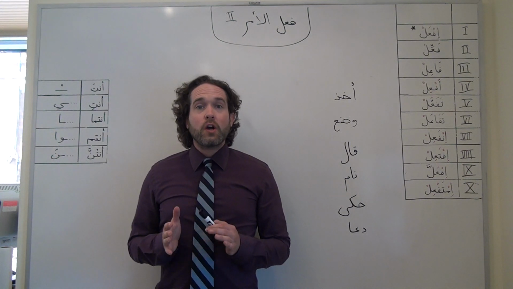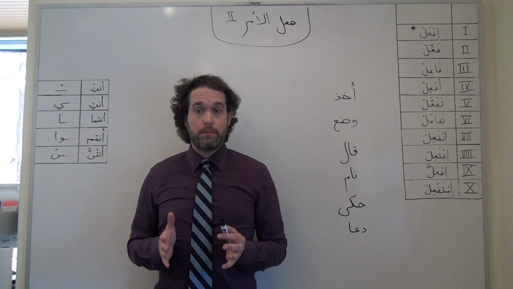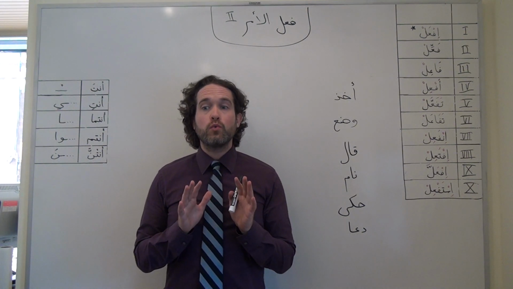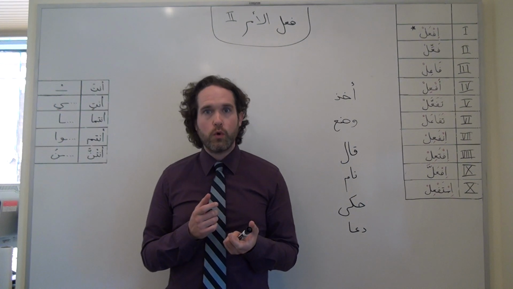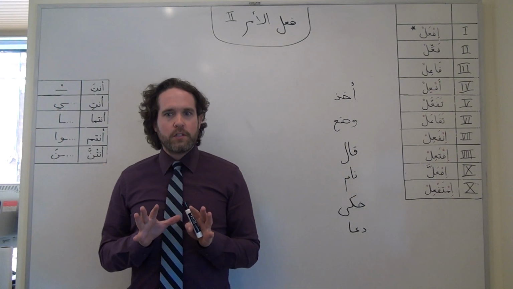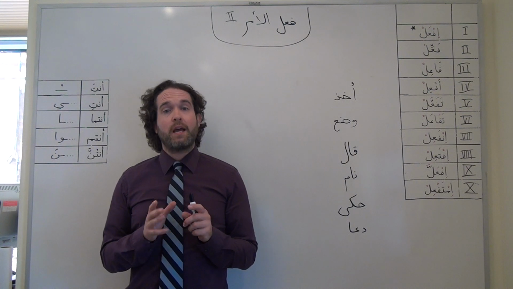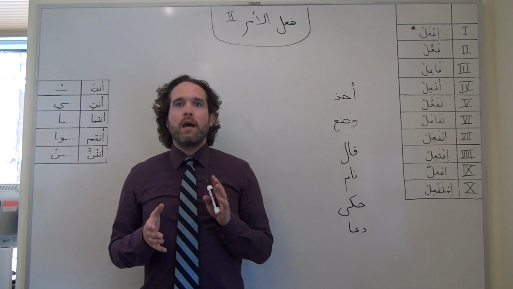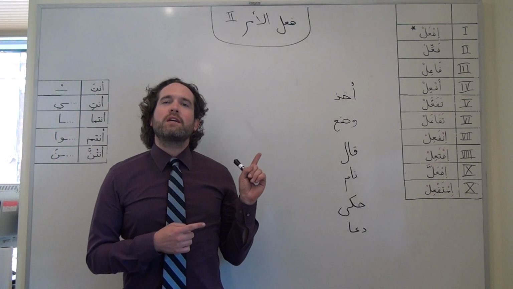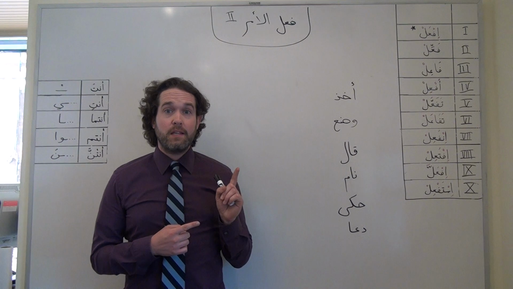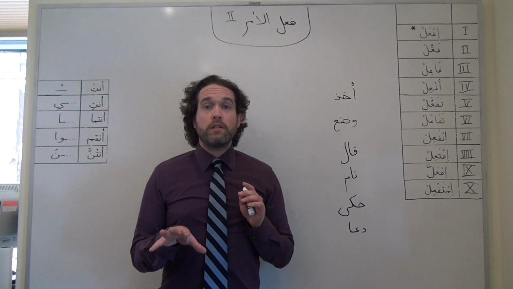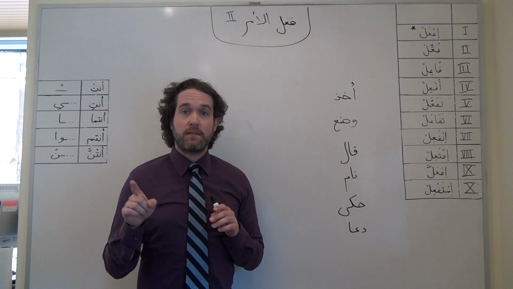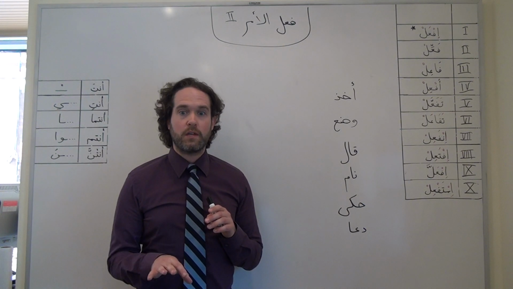Marhaba. I want to talk a little bit more about imperatives in formal Arabic and some important exceptions that occur when we're working with verbs whose root, whose judr, contains a vowel or a hamza. Sometimes we refer to vowels that are part of roots in Arabic as weak letters because of their tendency to disappear or be modified. And that's what I want to address because some interesting and exceptional things happen in the imperative. For this video, I'm going to assume that you've spent some time studying the basic structure of the imperative. Feel free to go check that out if you need a refresher before you continue here.